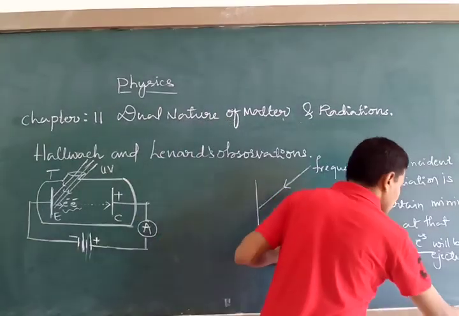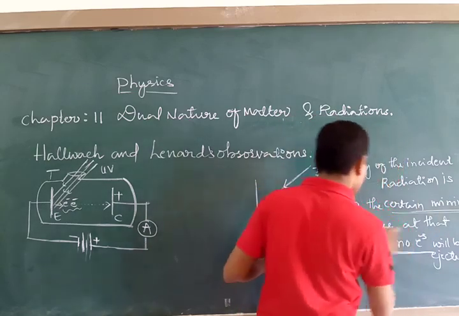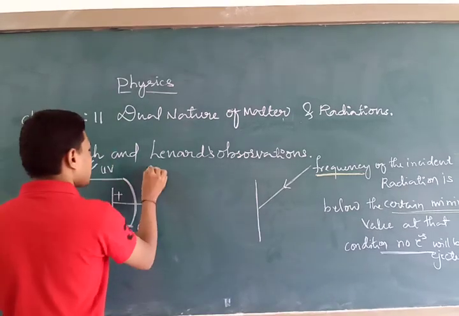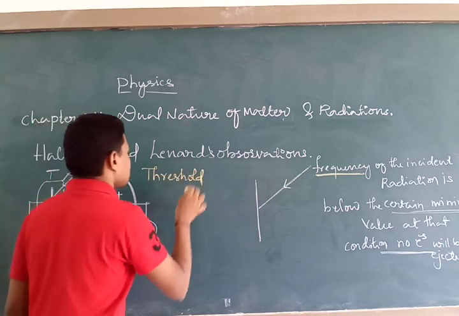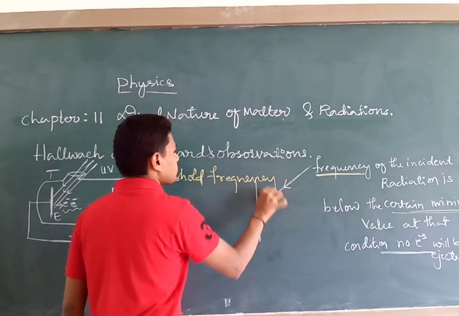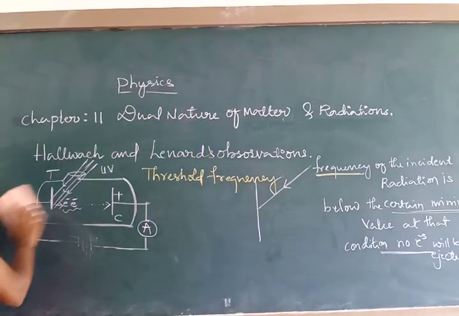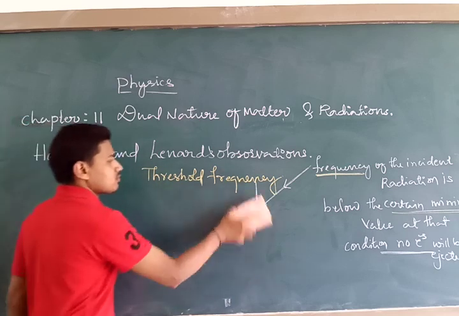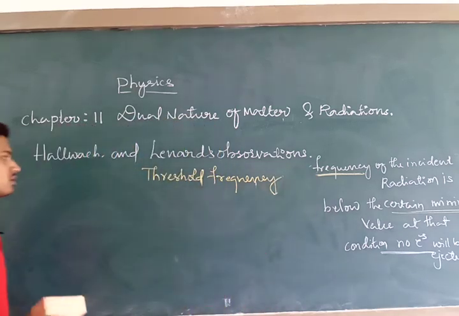Then now comes the question, what is that particular minimum frequency? What is that certain minimum value of frequency? That minimum value of frequency they called the threshold frequency. They called that particular frequency the threshold frequency. Now we shall define what is that threshold frequency.